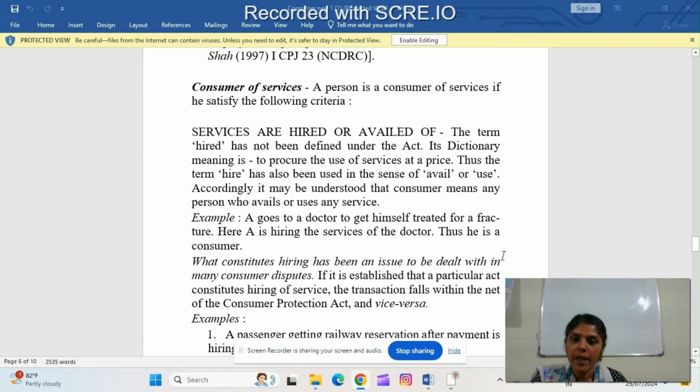Example: A goes to a doctor to get himself treated for a fracture. Here, A is hiring the service of the doctor. Thus, he is a consumer.